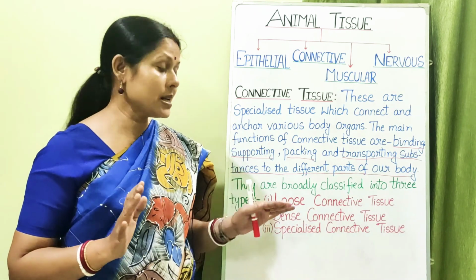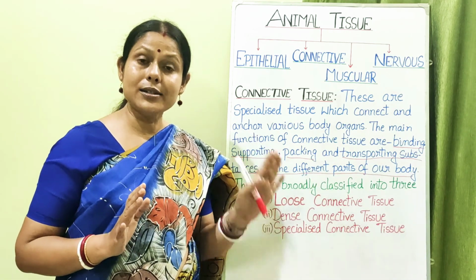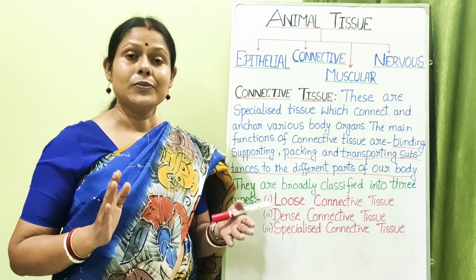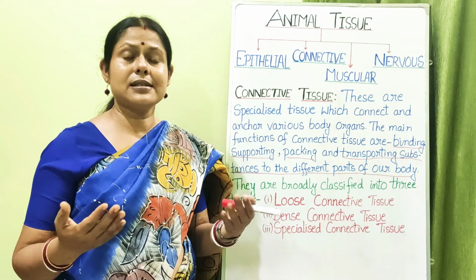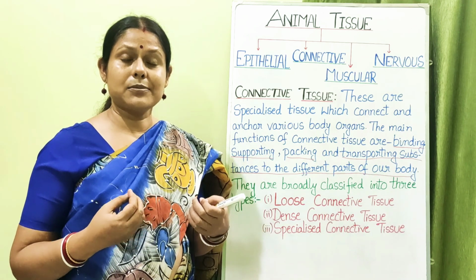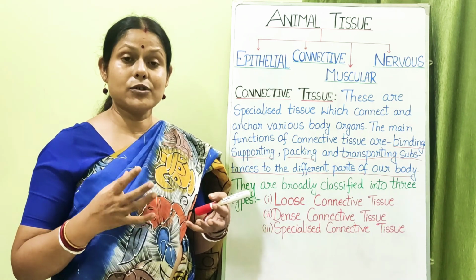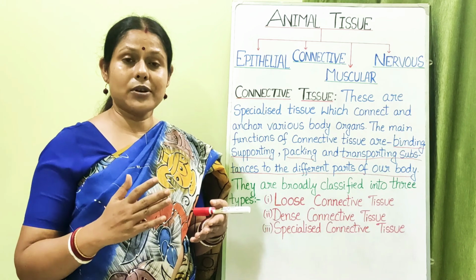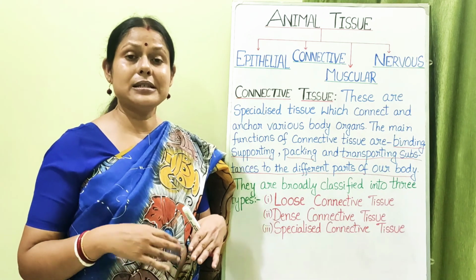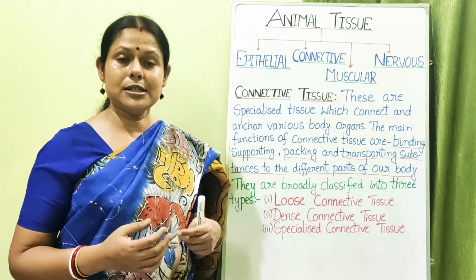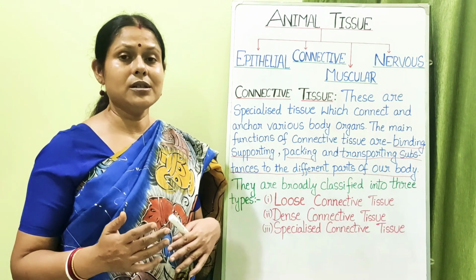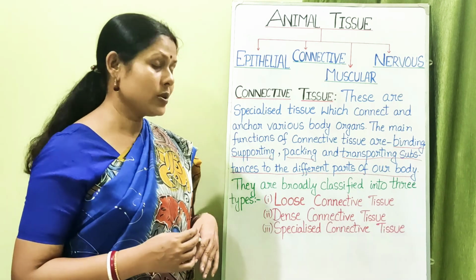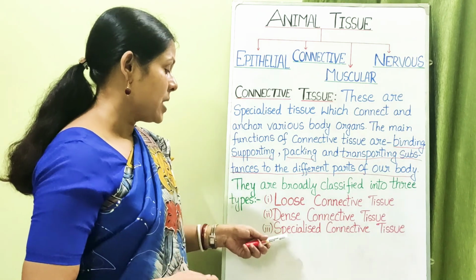What you should know is that dense connective tissue is a kind of connective tissue in which the matrix is formed. It is having the fibroblast cells, it is having the different types of other cells which are arranged in a regular fashion and compactly arranged, which brings elasticity, flexibility to the body organs, and also it helps to bring connection between the various parts of the body, okay, internal organs of our body.